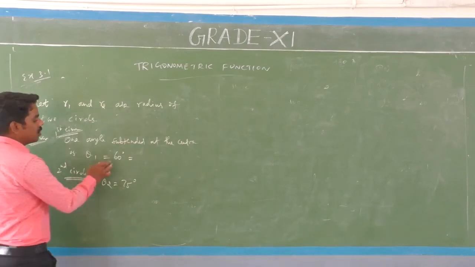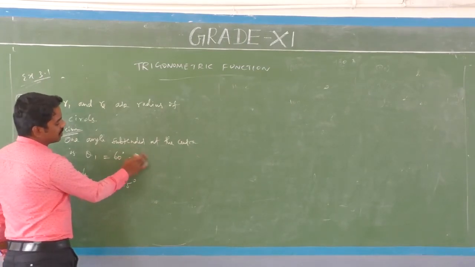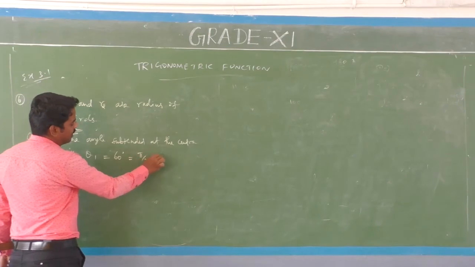For theta 1 equals 60 degrees, converted into radian measure it is pi by 3 radian.